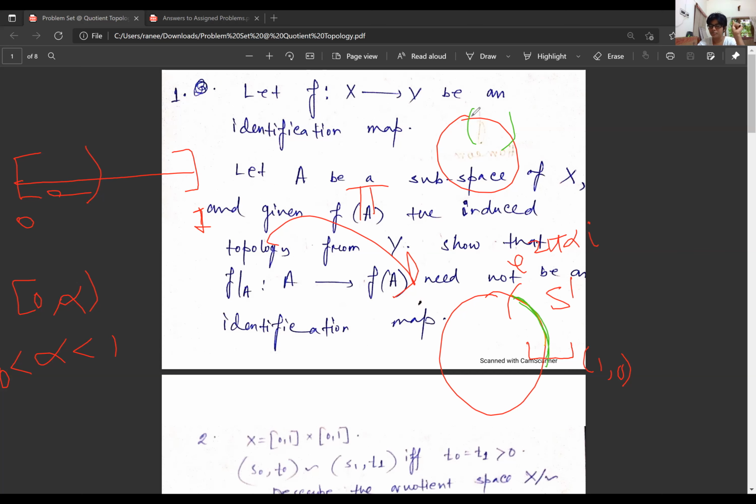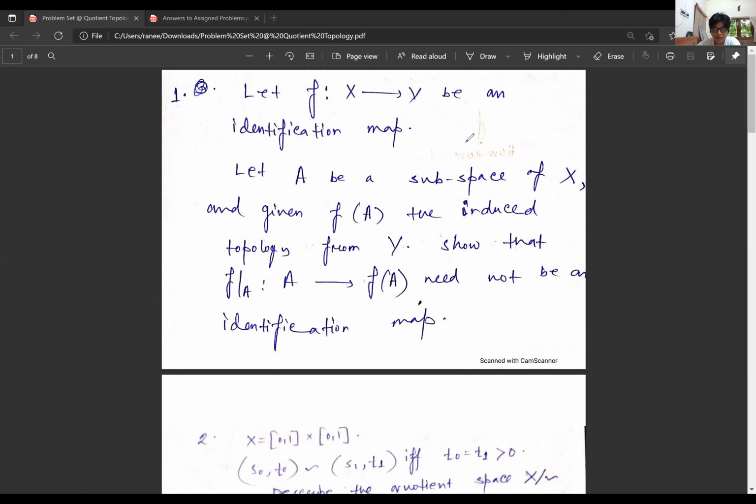So being open is a sufficient condition, but not a necessary condition for being a quotient map. There could be plenty of examples, but this is a very easy way to see that a quotient map is not necessarily an open map.